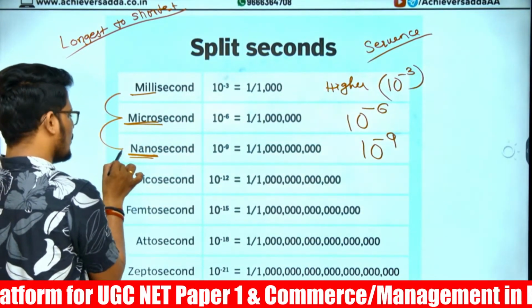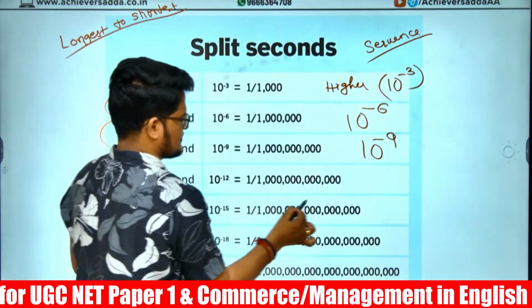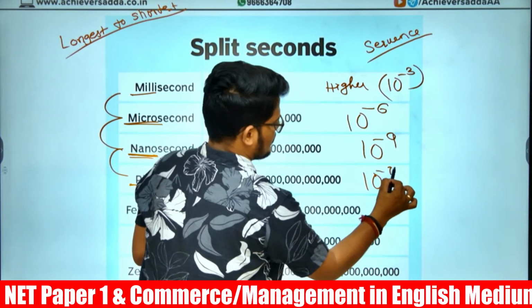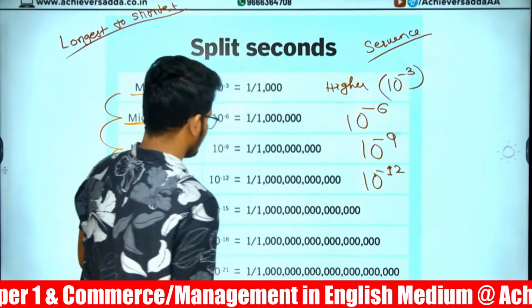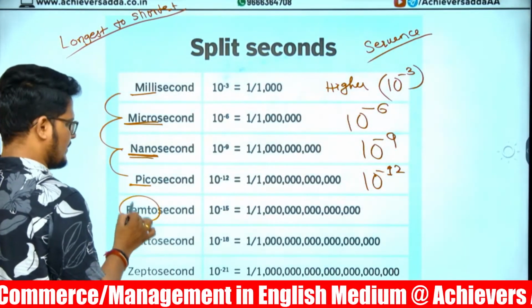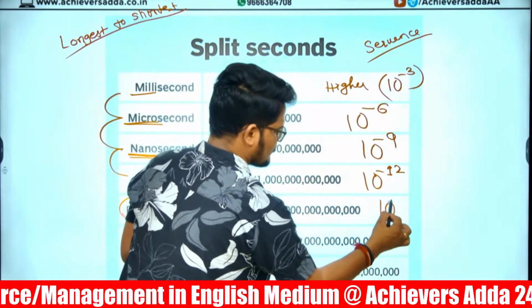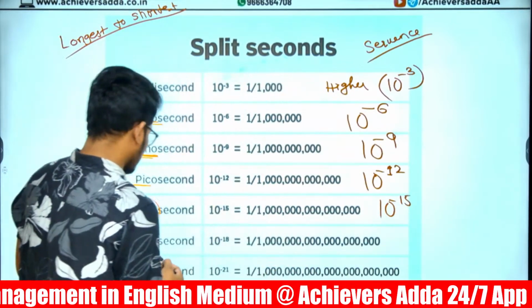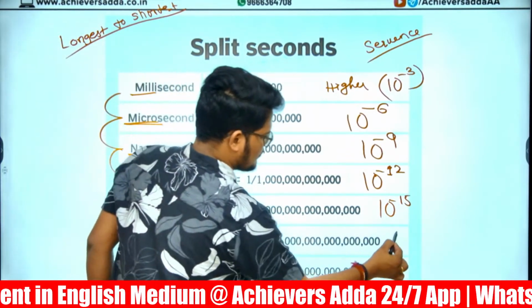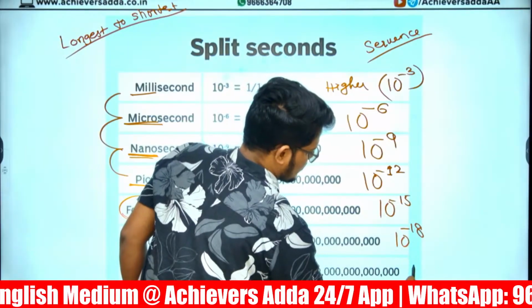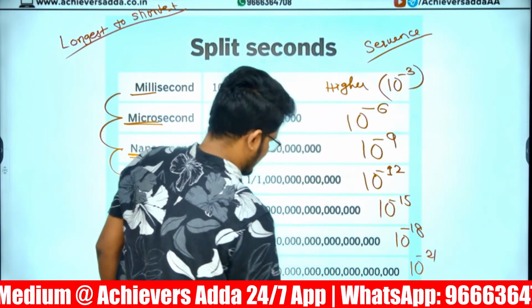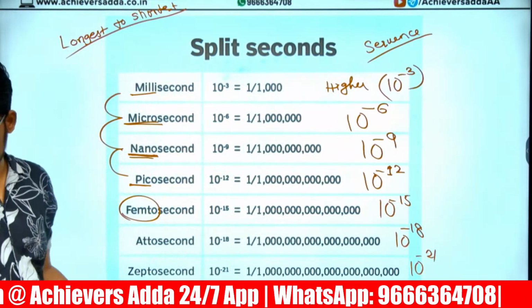After nano, picoseconds, 10 power minus 12. Three fours are 12. Femtosecond, 10 power minus 15. Attosecond, 10 power minus 18. And 10 power minus 21 is the zeptosecond.